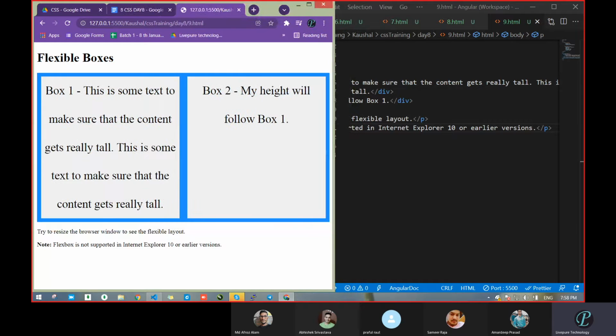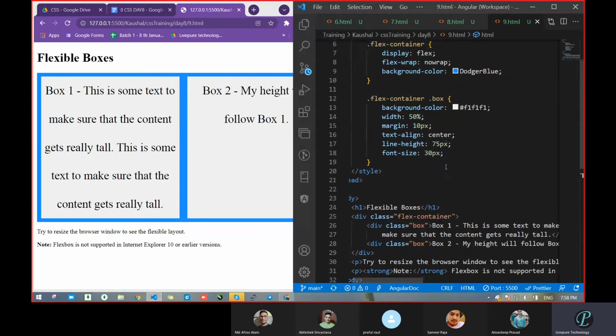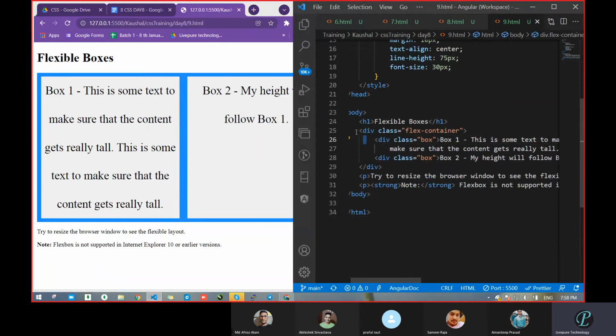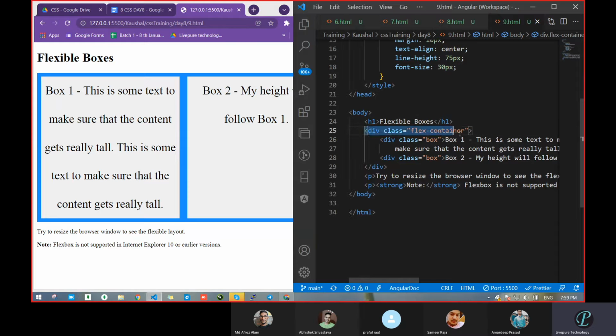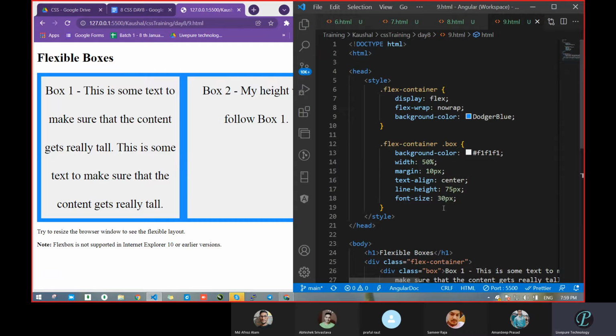Okay, so now coming to our code. What is written there? In the HTML, nothing is there, just one outside div, which is the flex container we had taken, and inside it, boxes, that's it. Different divs are there. But come to the CSS. What have we taken? This is our class name, flex container, and the main thing is this one, display flex.